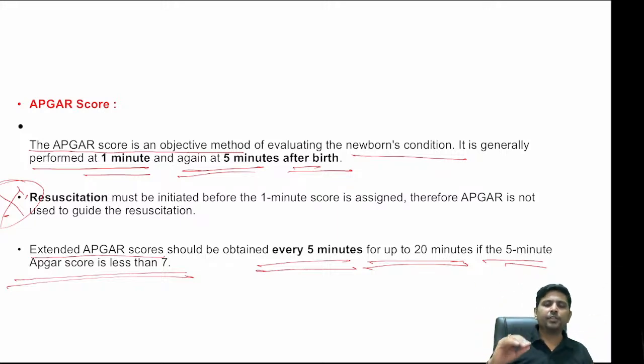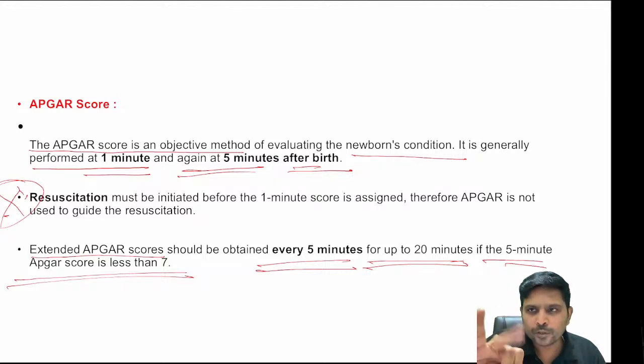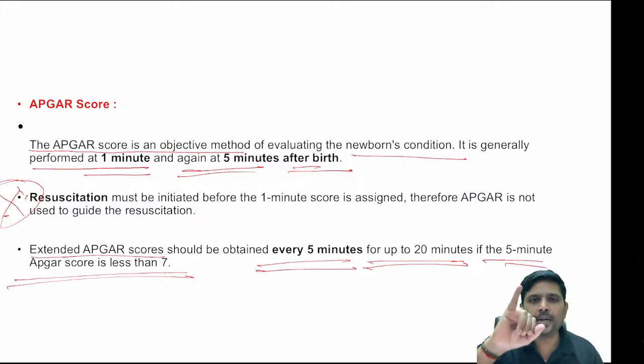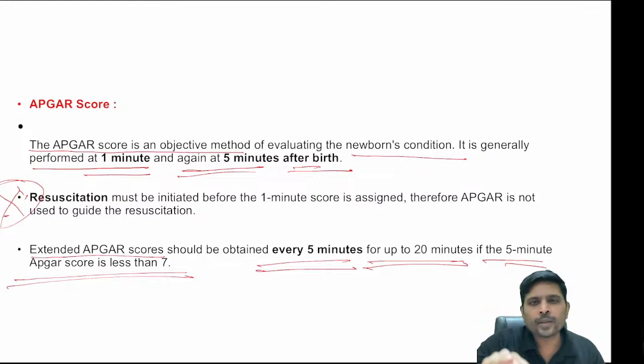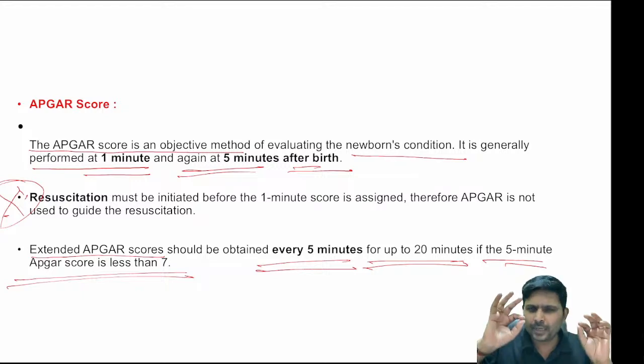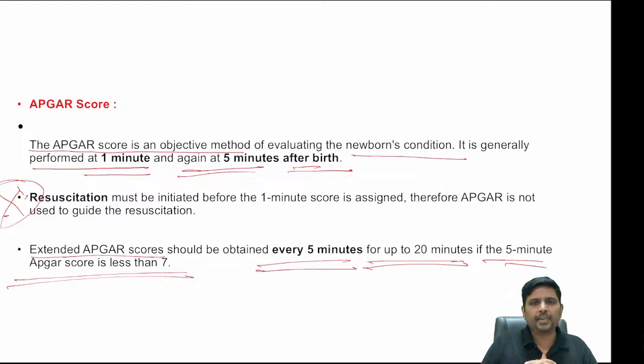So what are all the things you need to mention? Five points: 0, 1, 2, minimum score, maximum score, not necessary for neonatal resuscitation, and the lower the Apgar, the more chances for birth asphyxia. That's it. So this is all about your Apgar. A single page is more than necessary. This is a short note, definitely a short note in the form of a clinical scenario. Okay, it can also be asked in your viva, right?